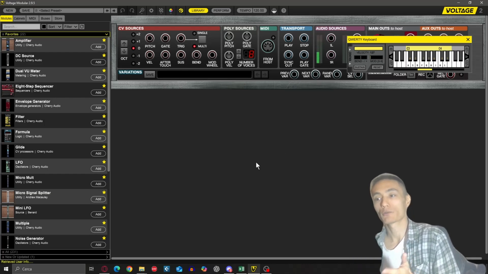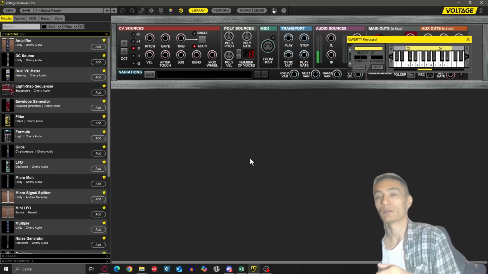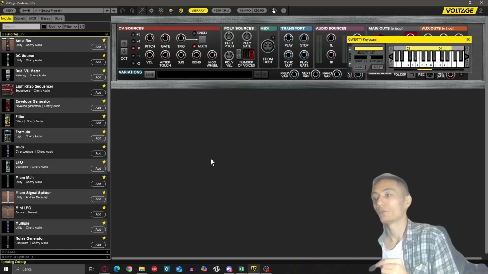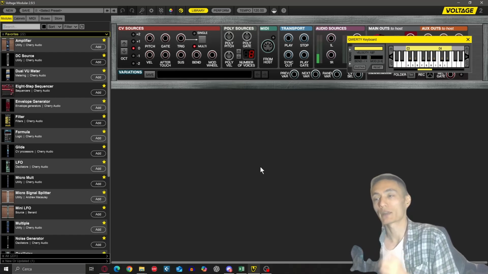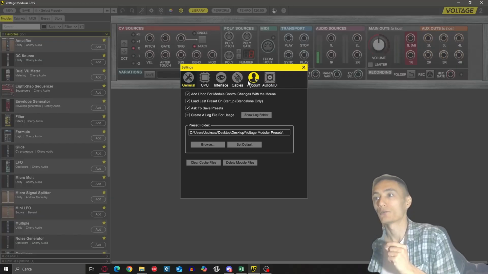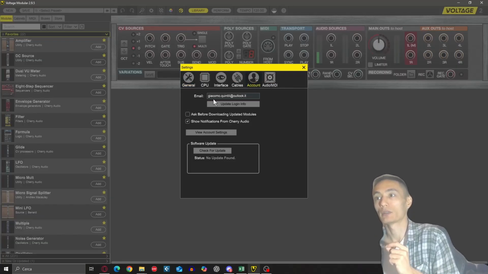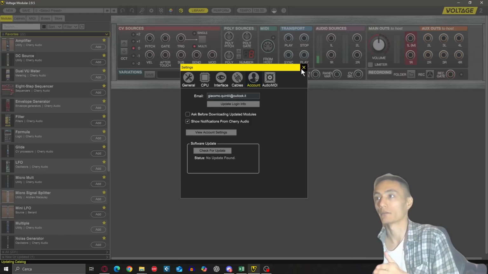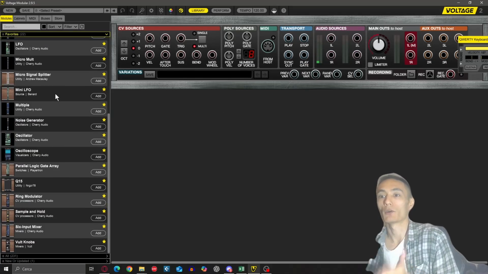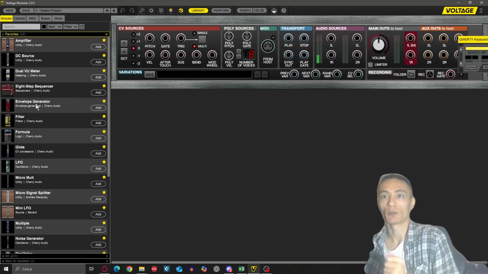Oh, and make sure that when you made your account, you clicked on the link because they send you an email to verify your account. So make sure you did that. And last, go to the settings, settings here, you go to account and make sure that your email is here, it's the correct one and everything, okay? So let's suppose everything works, I hope.